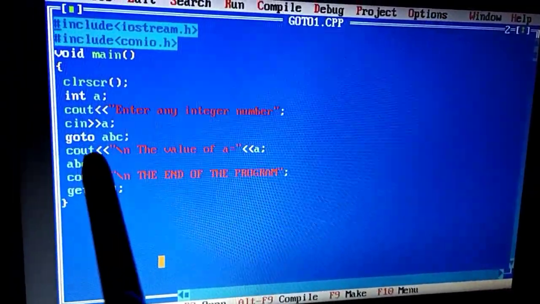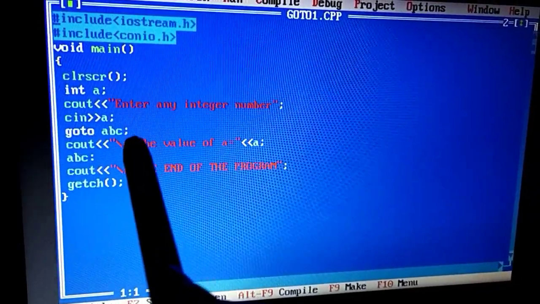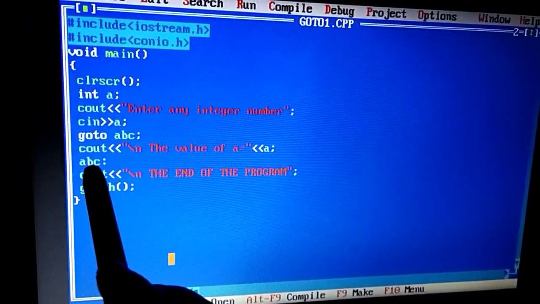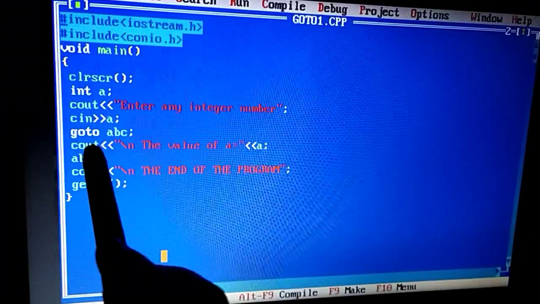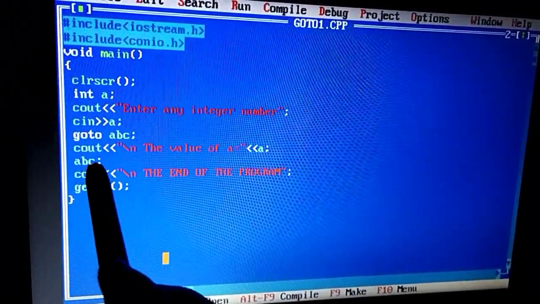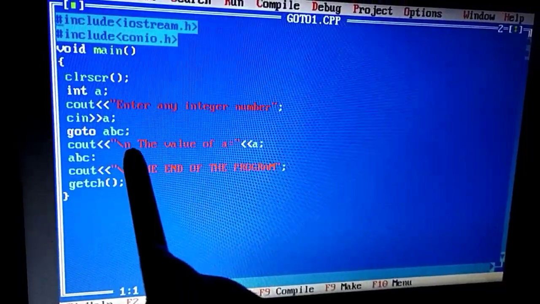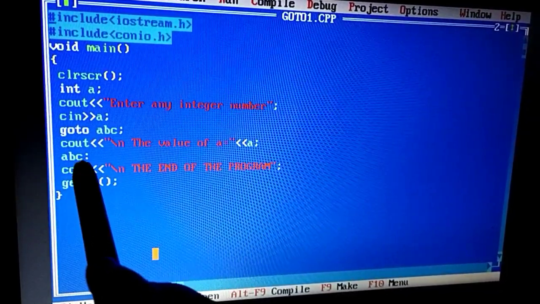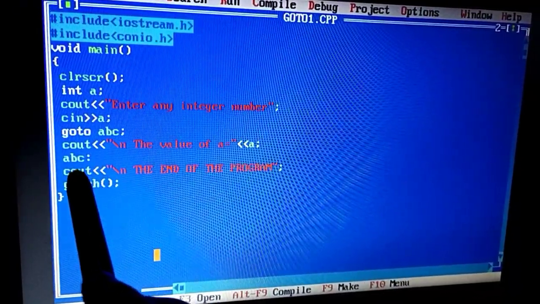So the moment I mentioned go to ABC, that means go to label ABC. It will jump directly here to the label ABC. So what happened with the cout? The statement in between the go to and the label will not get executed, because the execution jumped directly from the go to statement to the label ABC.